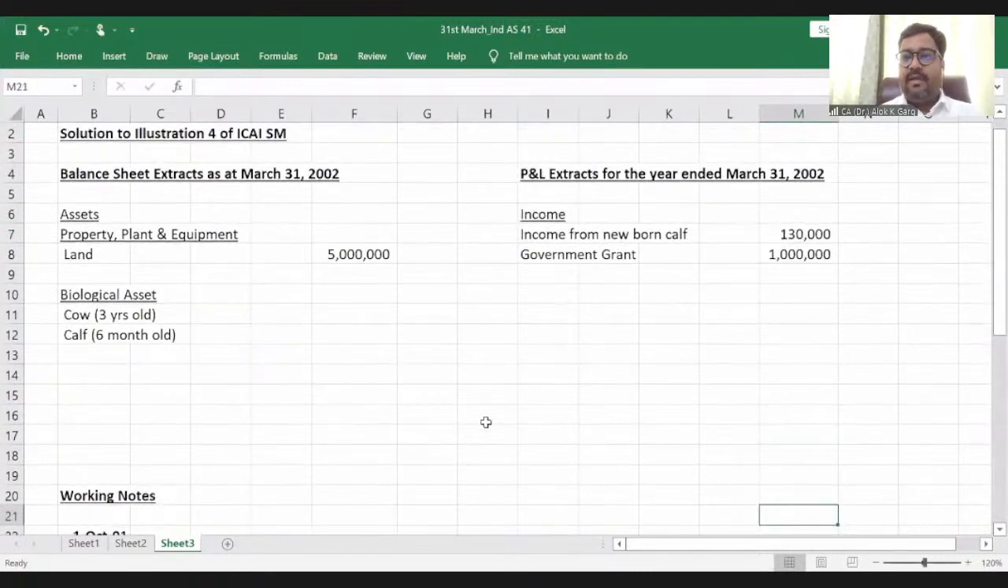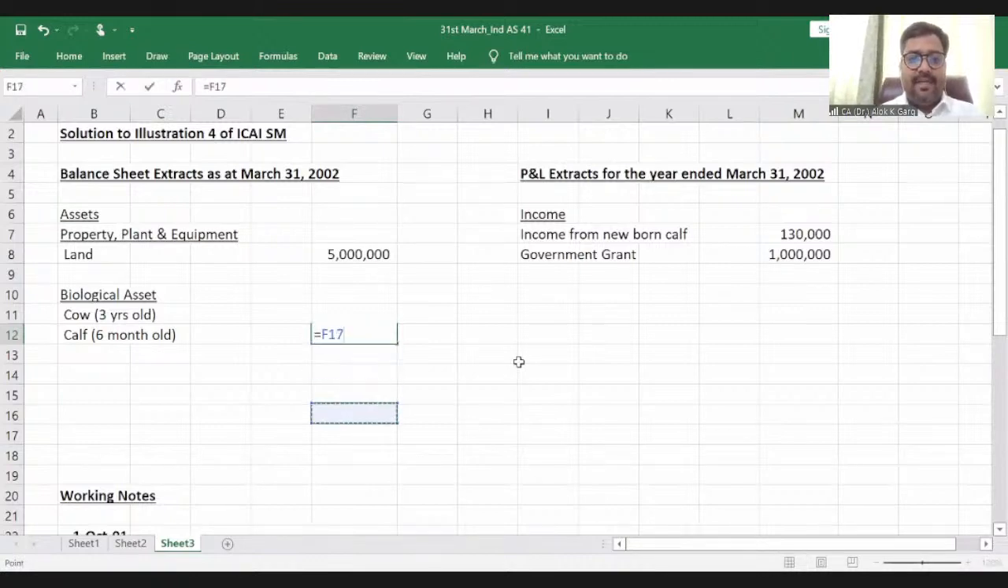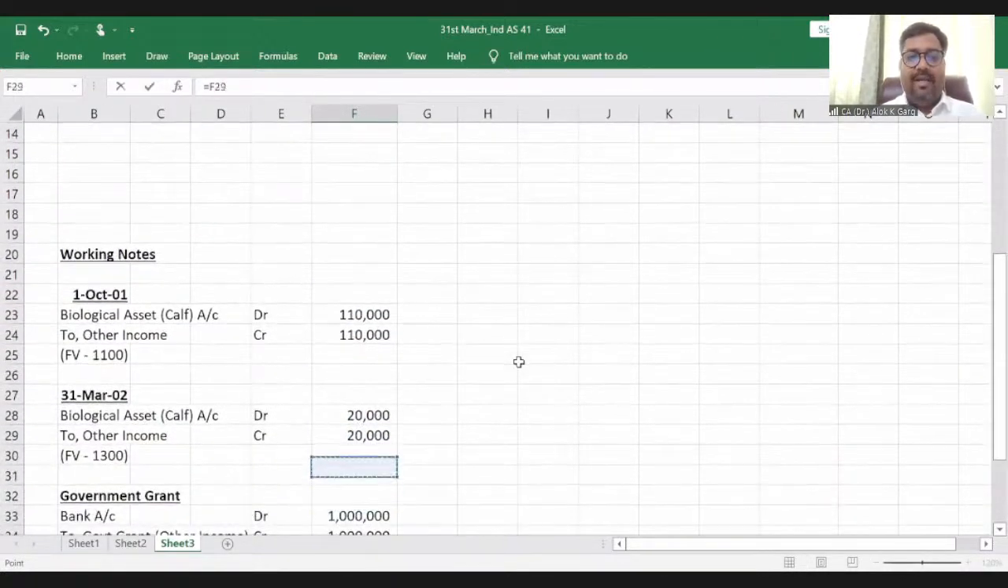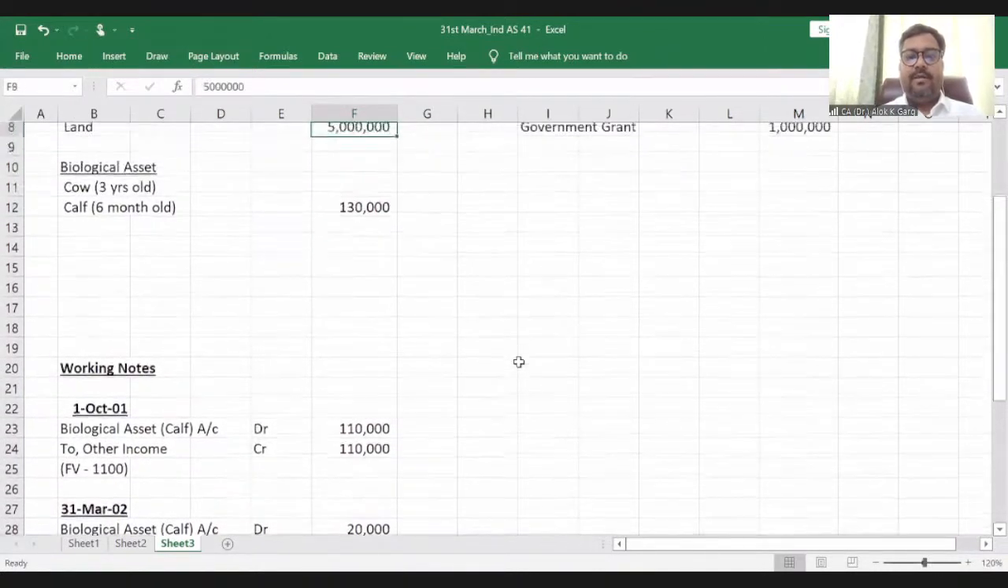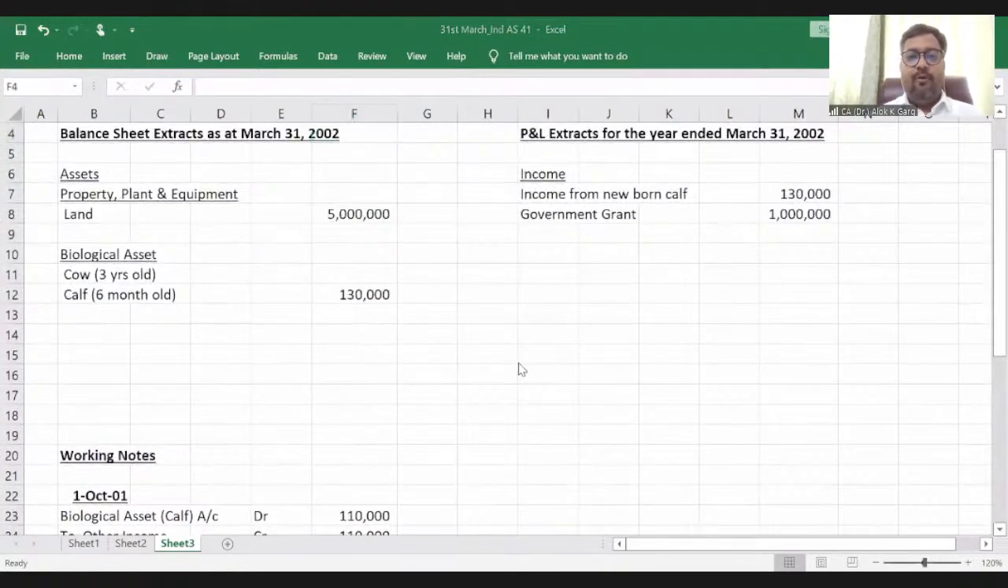I hope everything is clear so far. And in the balance sheet, this 6 months old calf has to be recognized at 1,30,000 rupees, 1,10,000 plus 20,000, of course, 1,300 rupees per calf, right? I hope things are clear so far. Is it clear, guys? Please let me know if it is clear.